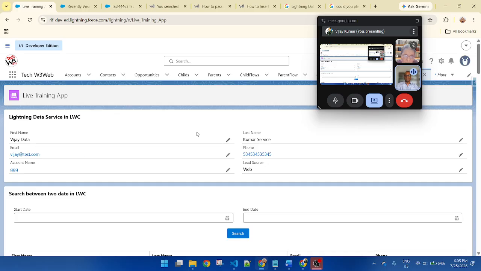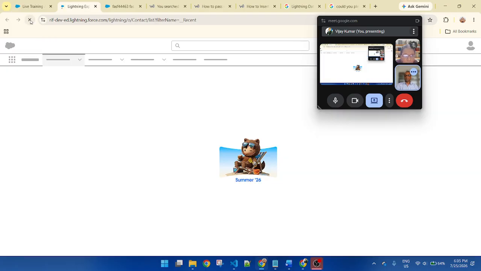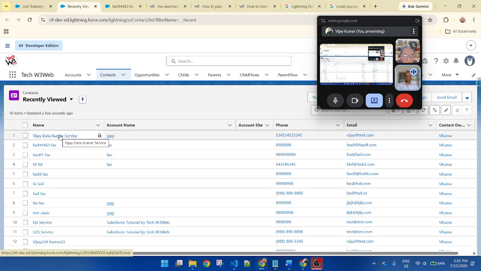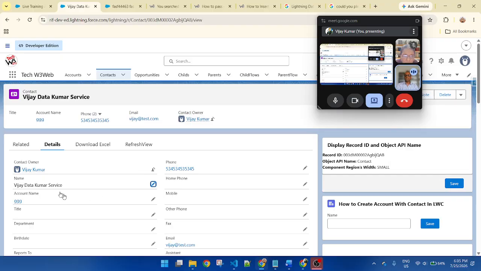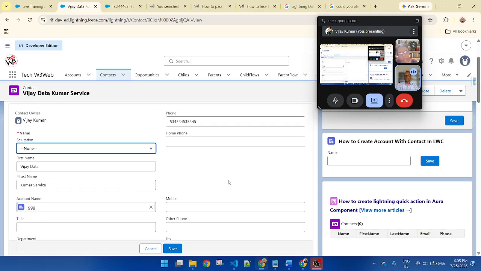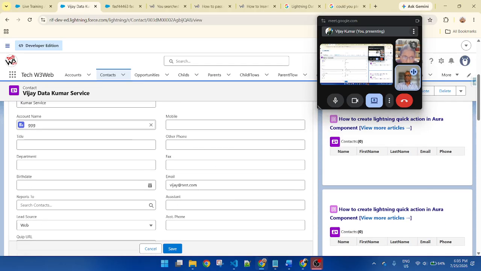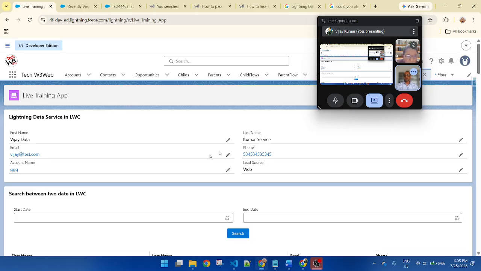One record is created, and this option is automatically available. You can check contact, and refresh. This is my newly created record. This record was created through Lightning Data Service, not through an Apex method. This is the first name, this is the last name, this is the account. This is the email, this is the lead source, all of the values are coming here. And it is automatically displayed in view mode.